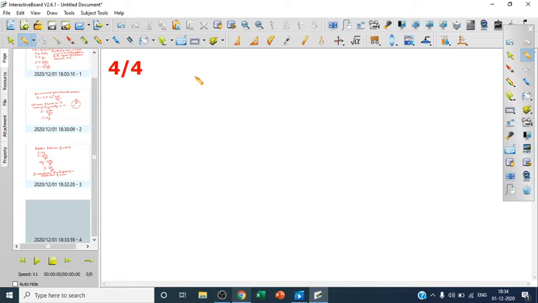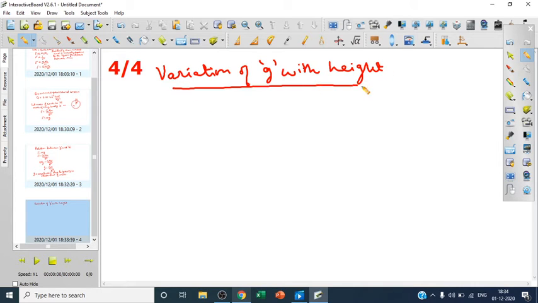Now what is the value of g as we go up from the surface of the earth, as we go below the surface of the earth? So the next thing we have to see is variation of g, that is, acceleration due to gravity with height. How does it vary with height? That is, if we go above the earth, by increasing the height, what happens to the acceleration due to gravity?